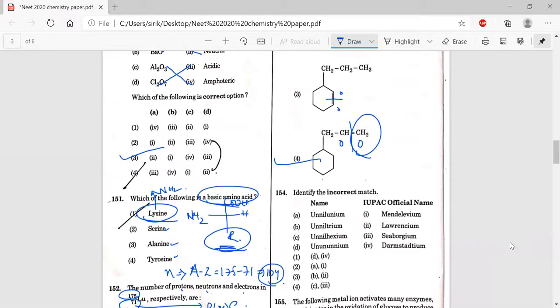Unnilunium, you know, un-un-1, 101, mendelevium, correct. Unniltrium, 103, lawrencium, correct. Unnilhexium, 106, seaborgium, correct.